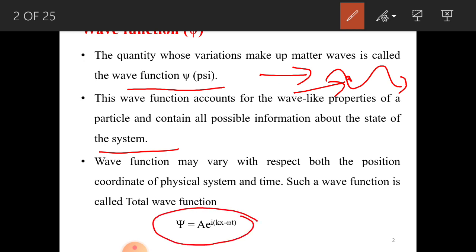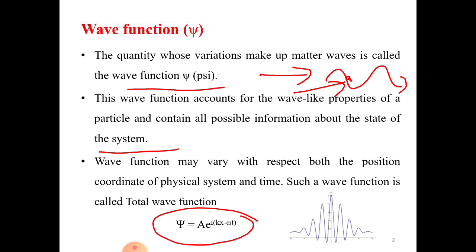That xi is represented by the equation: xi equal to A e to the power i(kx minus omega t). What is A? A is a constant, and what is omega? Omega is called as angular frequency of the wave. And t is the time taken. So you can see the wave function which is traveling in the form of a wave. Here we can find where is the particle after some instant t.